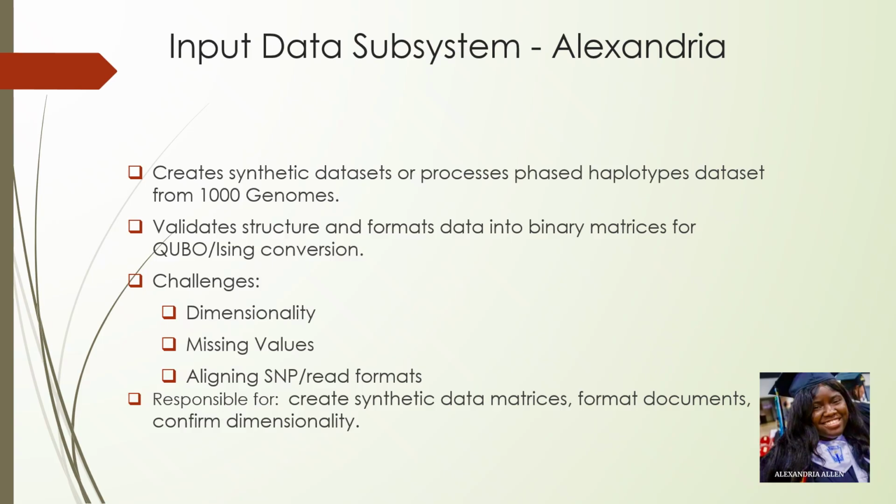So my subsystem is basically the foundation of the entire pipeline. If the input is wrong, everything downstream breaks. That's why one of my biggest challenges is making sure the real-world genomic data, which is naturally messy, gets transformed into something clean enough for a quantum optimization model. On top of everything, I'm also responsible for confirming dimensionality, formatting documents, and ensuring the matrices are accessible to the HPC cluster for large-scale testing. So that's my part of the project. Building the data foundation that the rest of the system depends on.